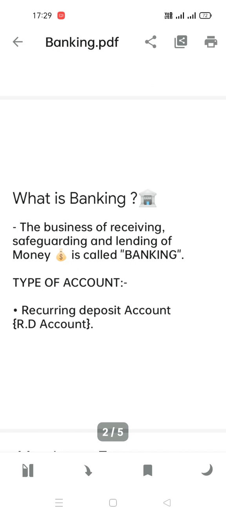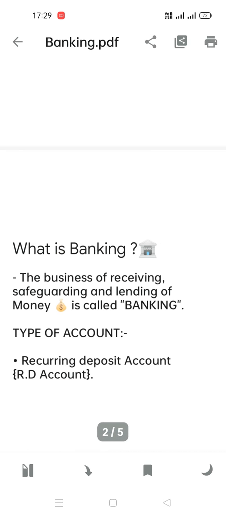We will be dealing with only one type of account, that is recurring deposit account or RD account. What happens in this account? In this account, a depositor, a person, chooses a specific amount and deposits that amount every month, for a fixed period chosen by him or her. At the time of opening this account, this period may vary from 3 months to 10 years.